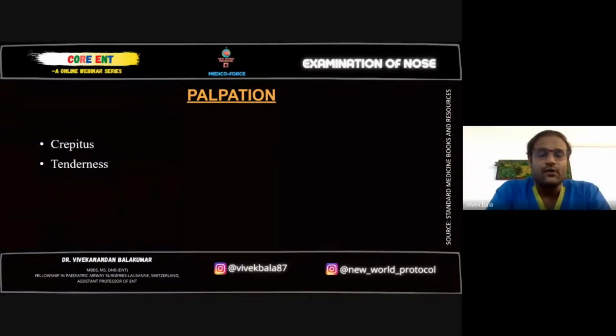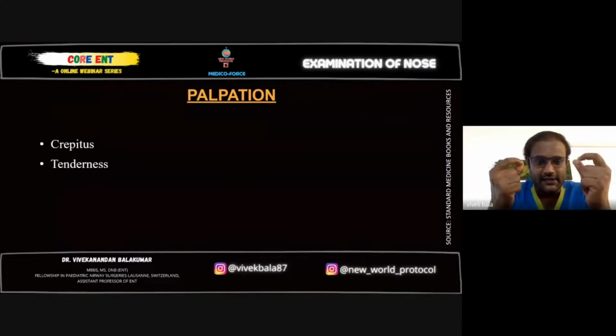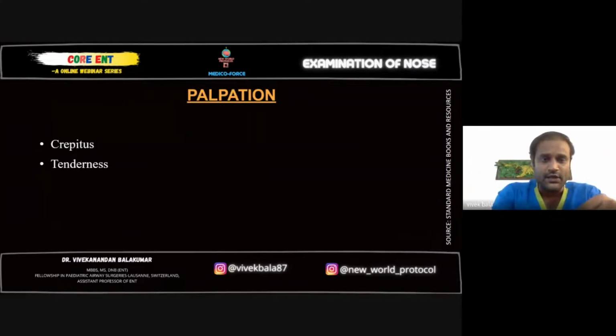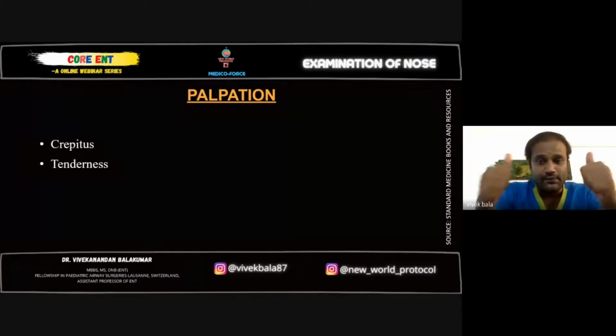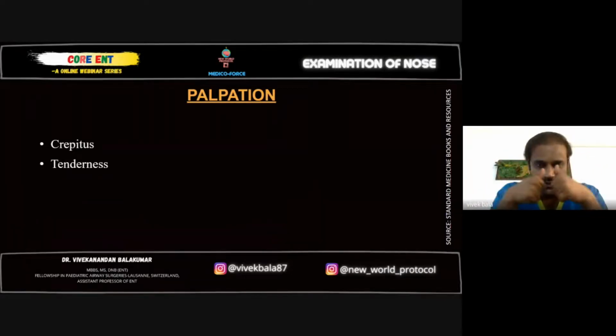Then, once you inspect and you have written all your points there, you palpate. Normally we palpate with the pulp of the thumb fingers. This is mainly for your nasal bone fractures. So keep your thumb pulp like this and press over this region, okay, to see for crepitus. If you press like this and if you feel a crepitus, like a crackling sound beneath your thumb, that means the patient has a nasal bone fracture. Okay, and also for tenderness.